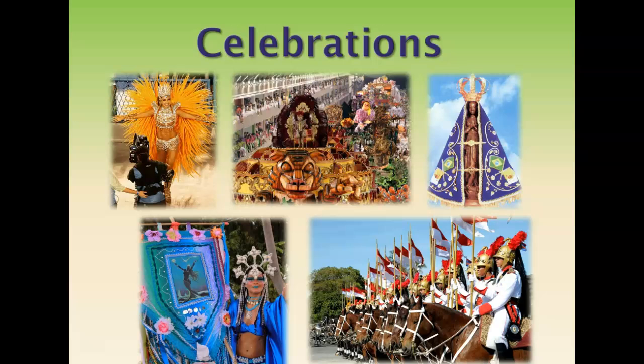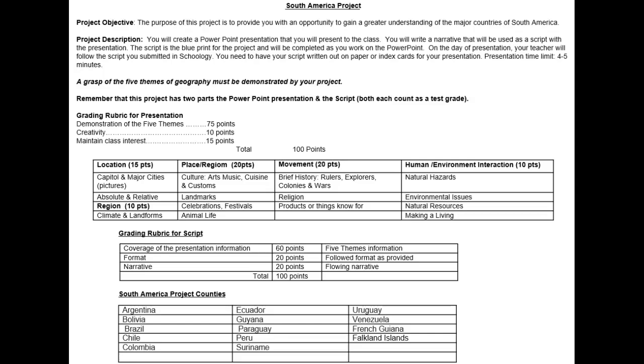Okay, at this point, my presentation is finished. And the reason I say this is really not a 100 is because, if you notice, I'm really supposed to be covering the 5 themes of geography. And I did not hit really anything on human-environment interaction. I really didn't touch a whole lot on the history of Brazil. I did talk about their religion and their festivals a little bit, place and religion, the culture. But I didn't hit this in a really streamlined way to cover all 5 themes of geography.